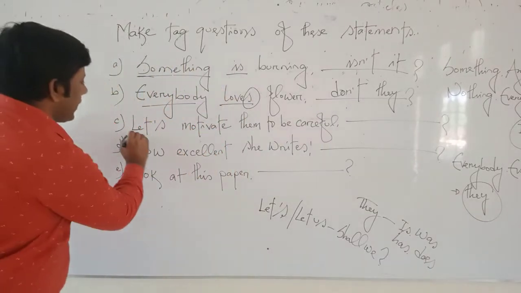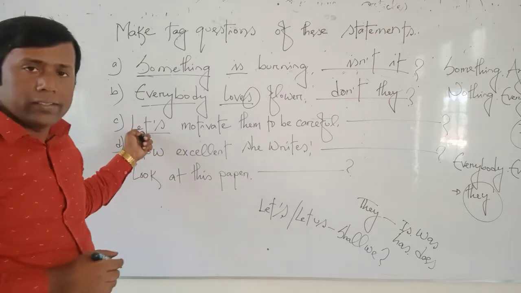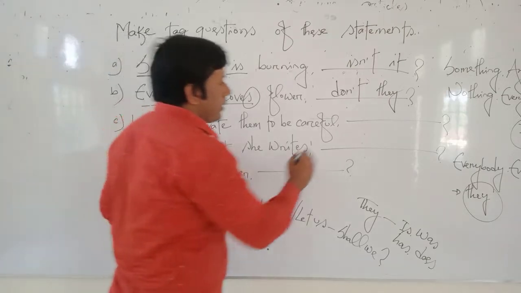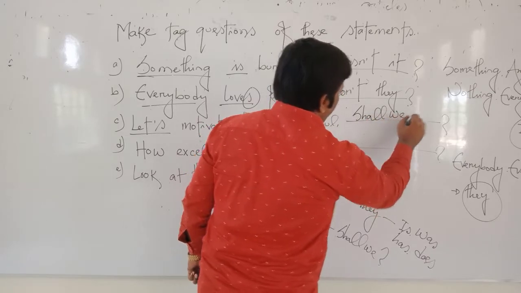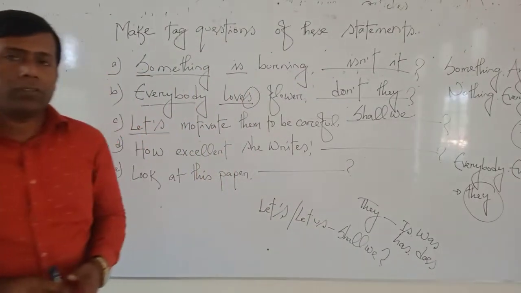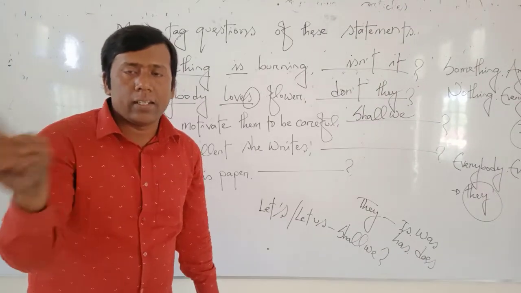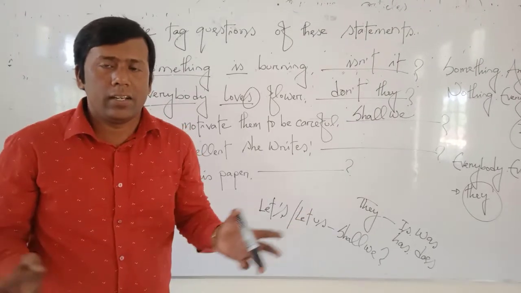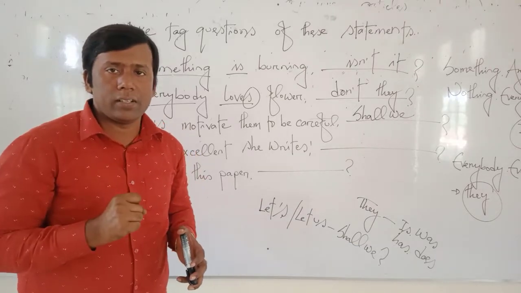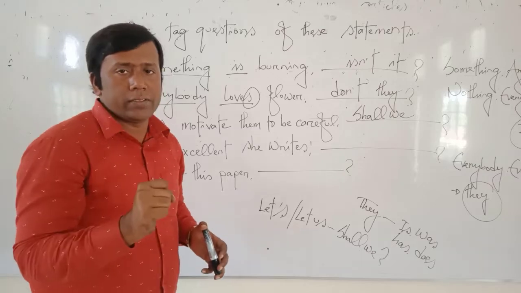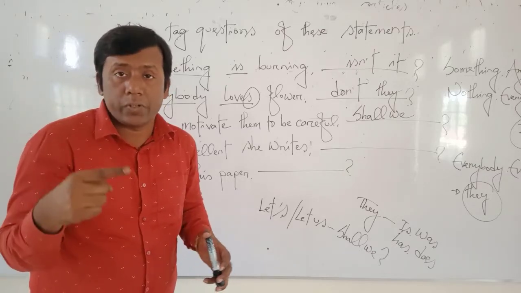So, dear students, look at this point. Let's. Okay, for this reason, I have to use shall we. Dear beloved students, let's, let, all of these are symbols of imperative sentence. Okay? Dear students, I think you got my point and understood it.